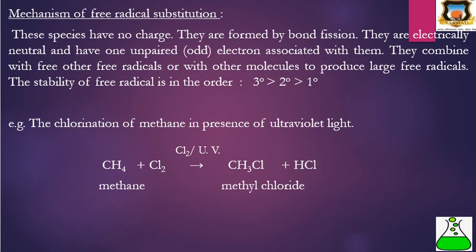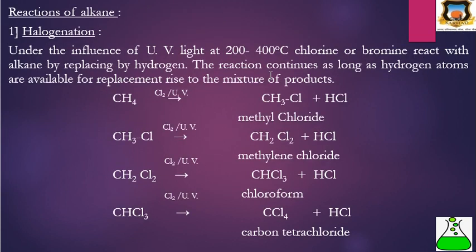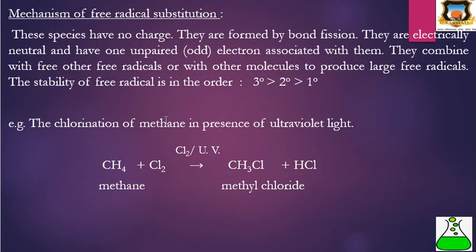Second is the mechanism of this free radical substitution. The mechanism of this halogenation is a free radical mechanism. Free radical means these species have no charge.